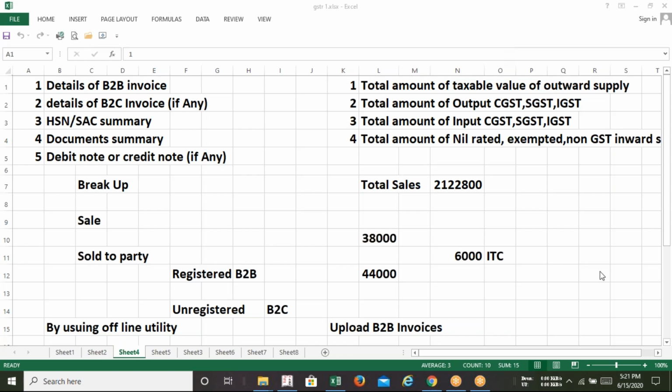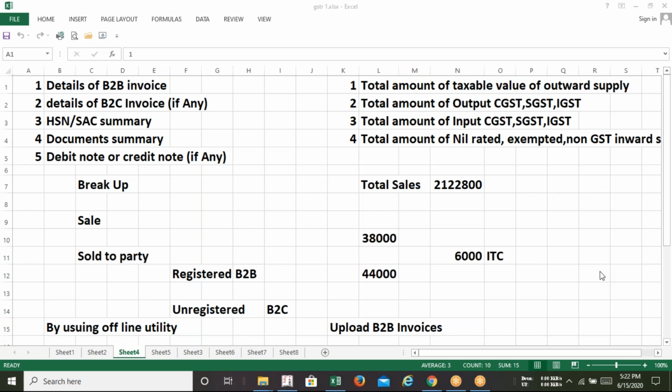Okay, so in GSTR 1 and GSTR 3B, these two return forms, we need to upload our details, all the details regarding our sales and purchases, to the GST department so that they can assess our calculation, whether we are uploading the right or wrong information. So there is a question: what is the difference between monthly and quarterly?